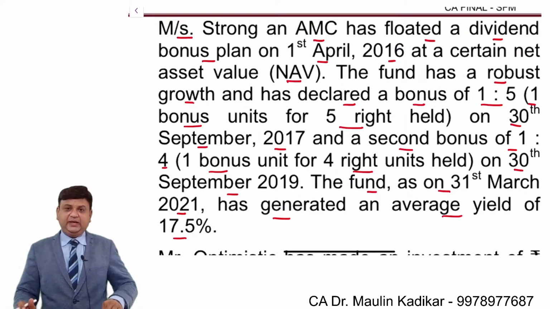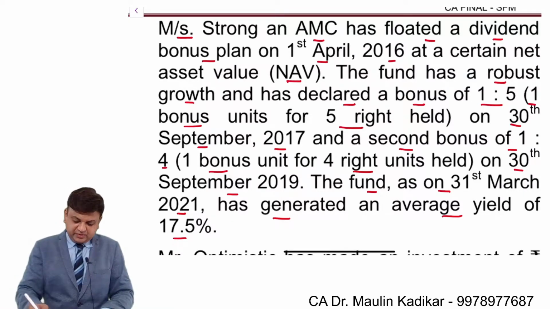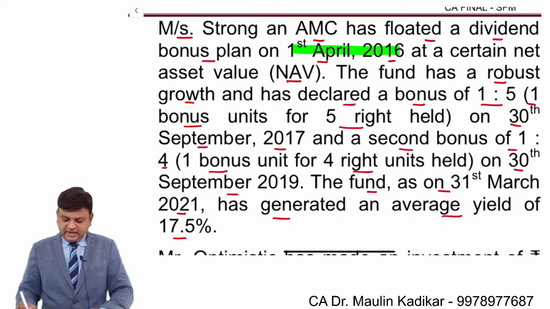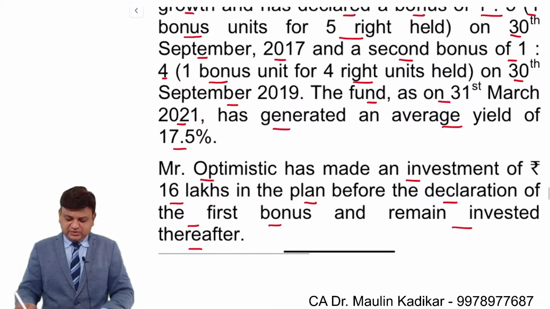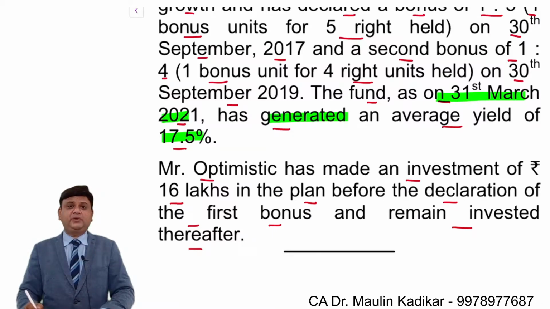Mr. Strong and MNC floated a dividend bonus plan on April 1st, 2016. And information is provided to us that the fund as on 31st of March 2021 has generated an average yield of 17.5%.